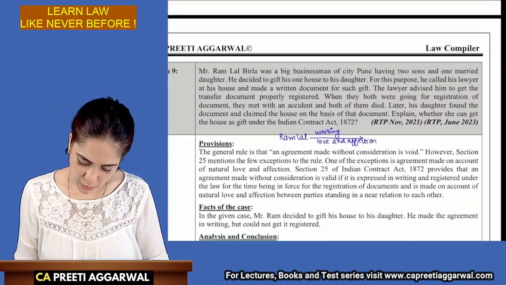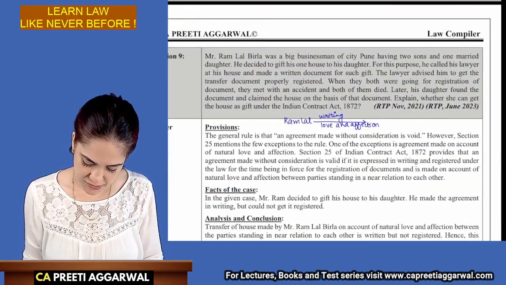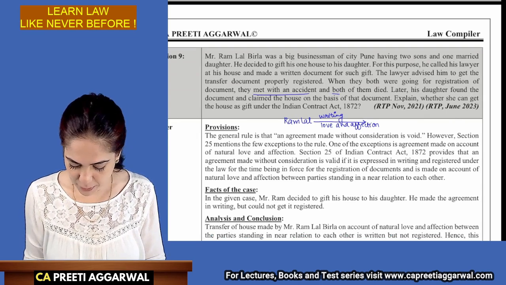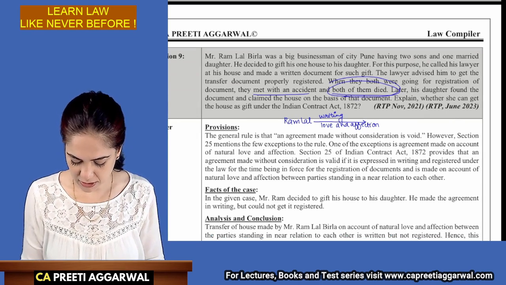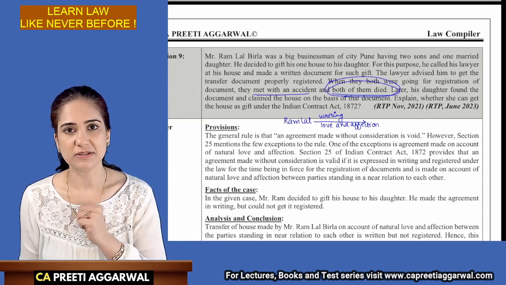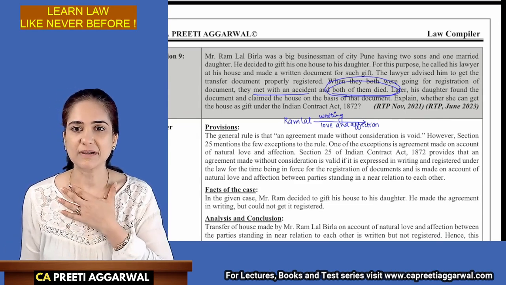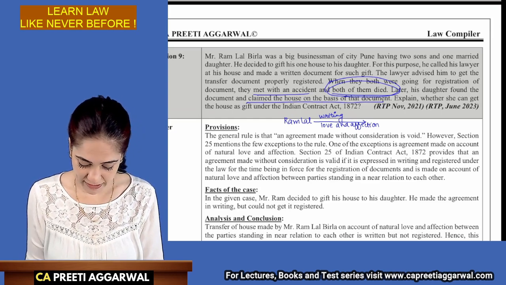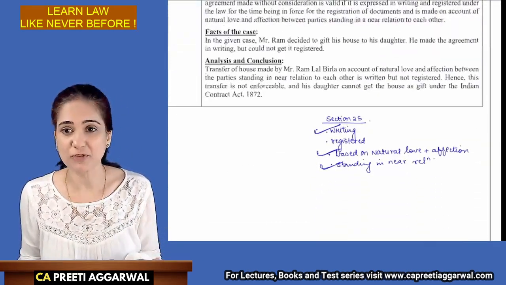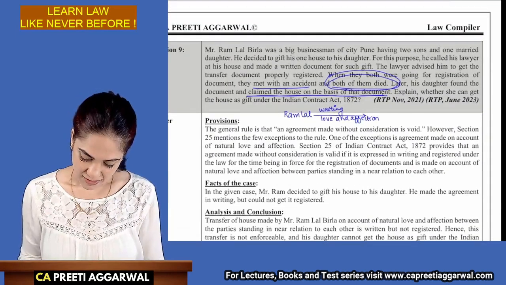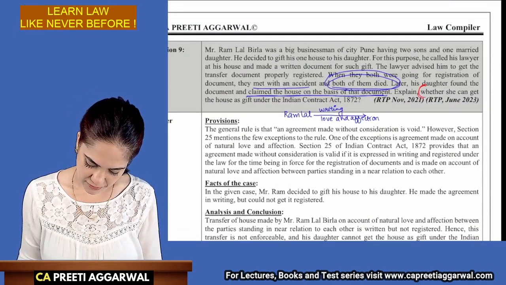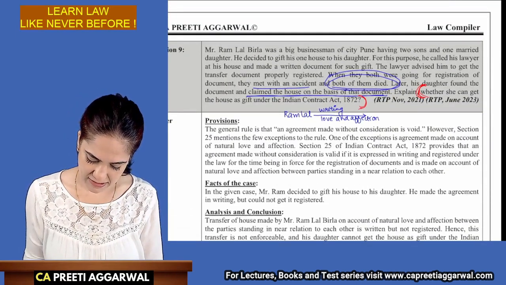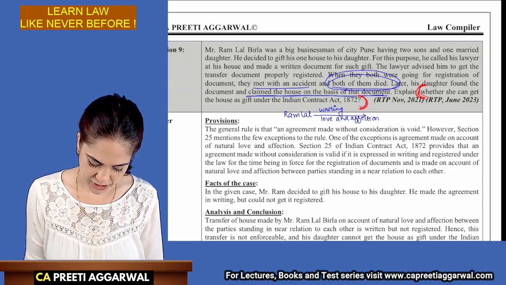But while they were going to get it registered, they met with an accident. Both of them died. Later, the daughter found that the lawyer and the father were going to register, but they could not. Now she's claiming the house on the basis of that document that father wanted to get it registered. Other provisions are present. Explain whether she can get the house as gift.